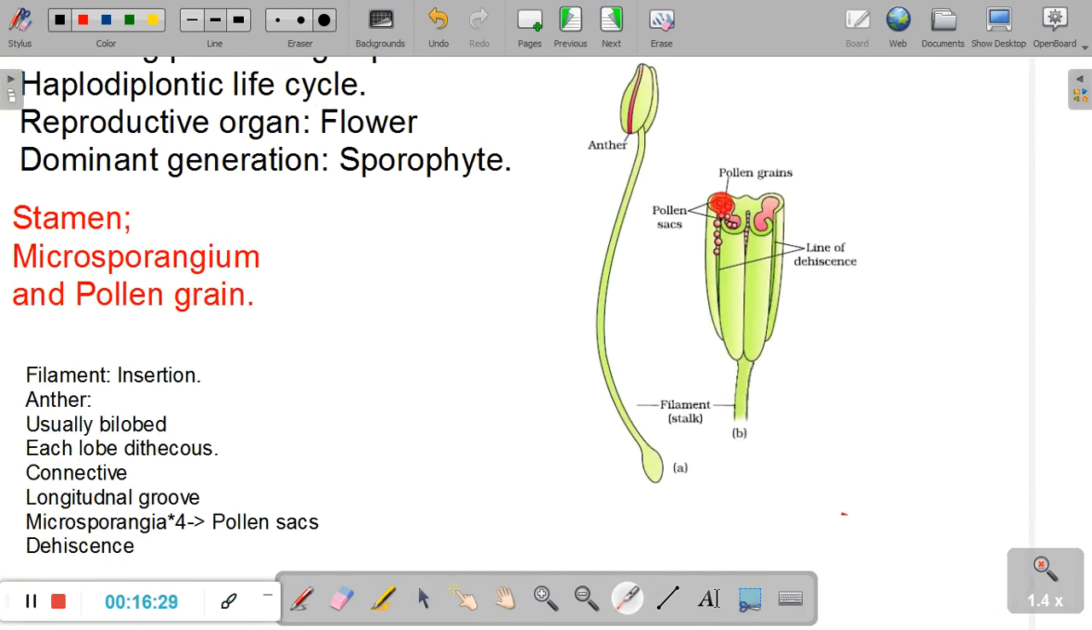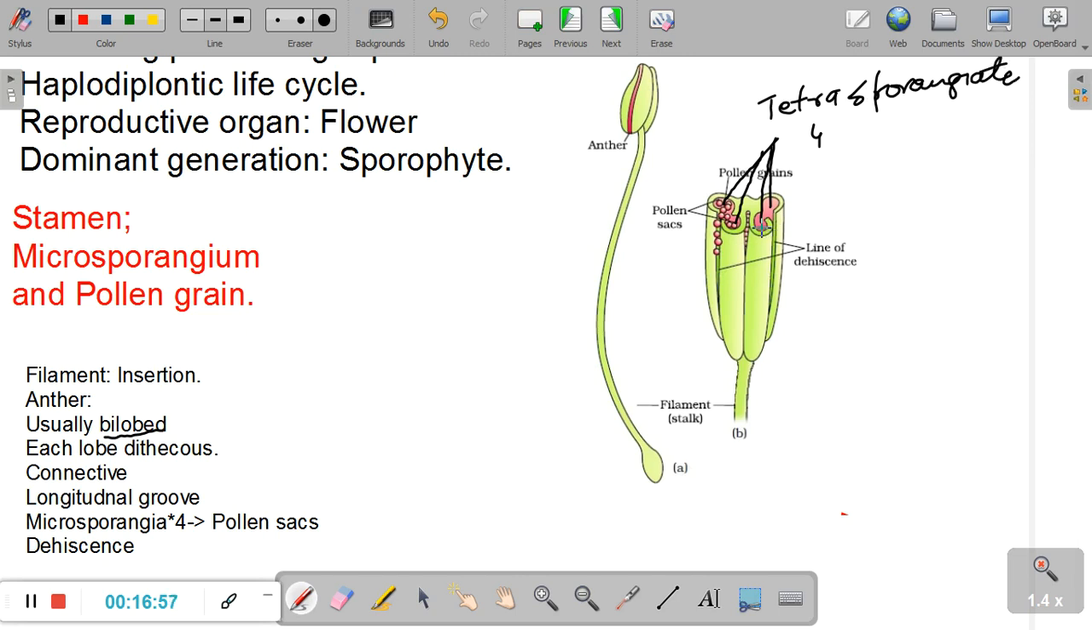So we have got first sporangia, second, third and fourth, and that's why the bilobed anther is also called tetrasporangiate. First sporangia is here, second sporangia is this, third is here, and fourth is here, and that's why the bilobed anther is also called tetra, which means four, sporangiate.